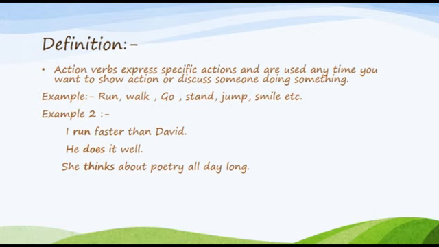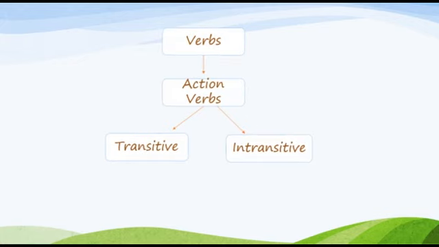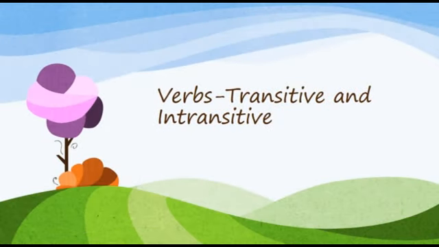As we have done with the definition and examples of action verbs, now let's move towards our next slide. It shows a chart which classifies verbs, and action verbs into two kinds, transitive and intransitive verbs. Now let's check it out. First, what are transitive verbs? First of all, we are going to discuss the transitive verb.